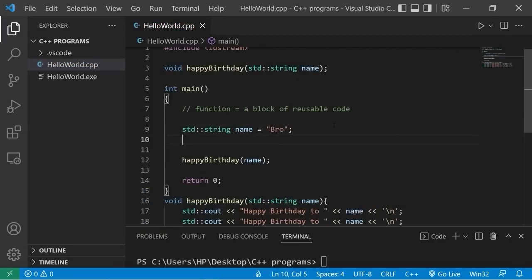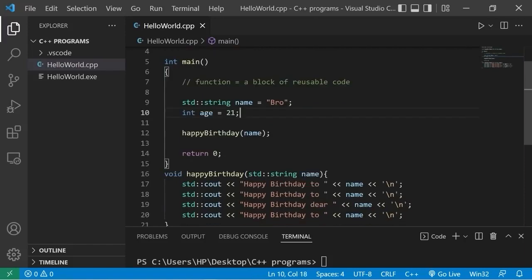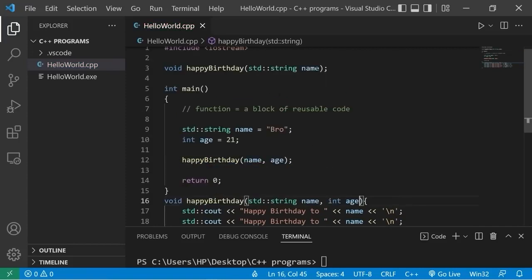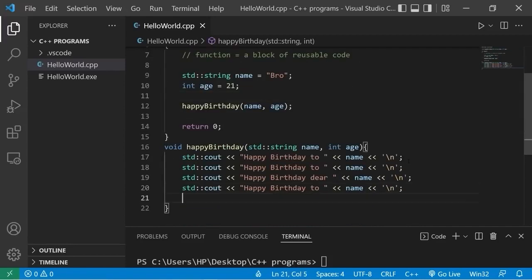Now let's pass an age. Int age equals make up some age. I would like to send my age over to the Happy Birthday function, so I will pass that as an additional argument. Separate each argument with a comma. We'll send our name as well as age. Now we need a matching set of parameters. Right now, the Happy Birthday function is only equipped to receive a name. So we list the data type, int age, and if you have a function declaration, change that there as well. Then I'll add one more line.